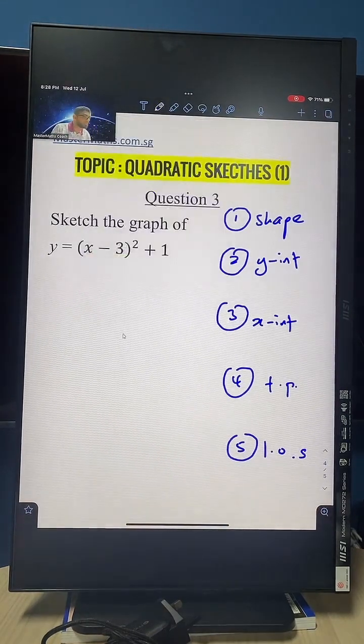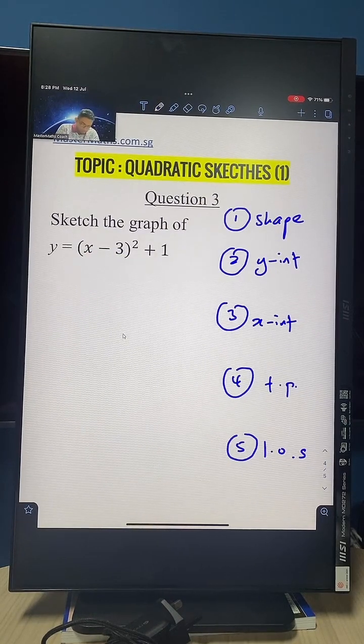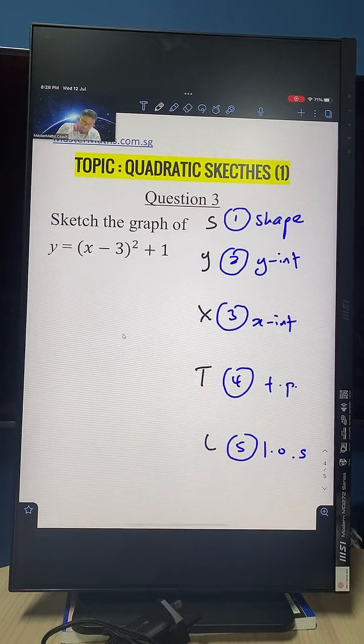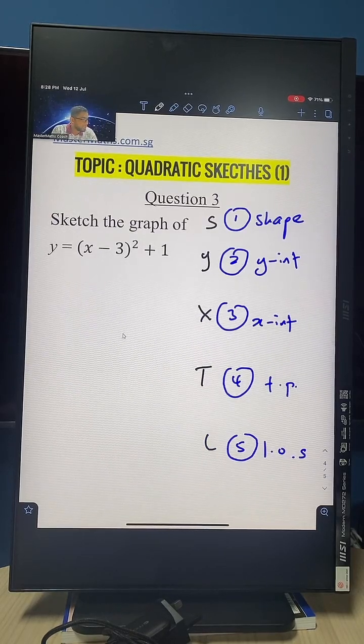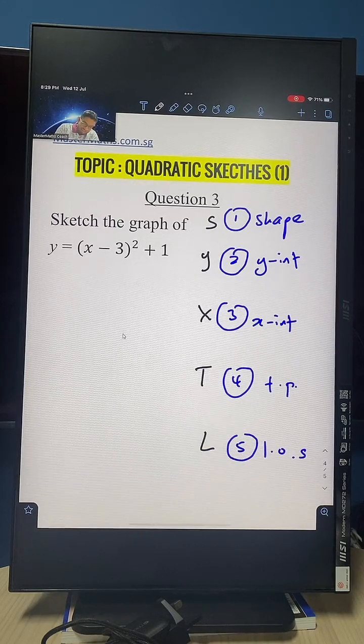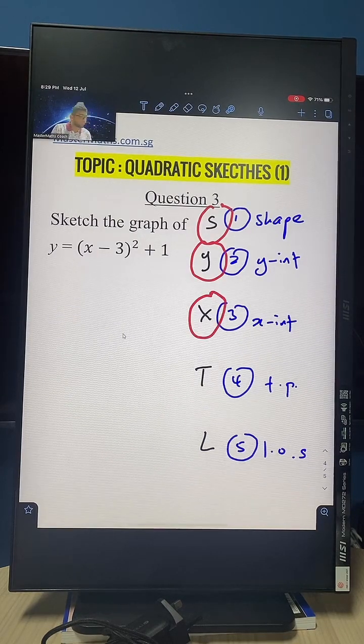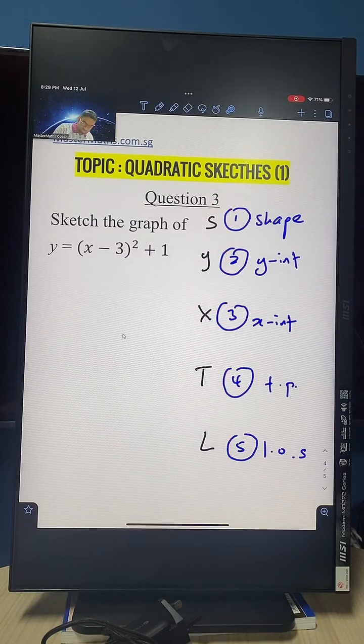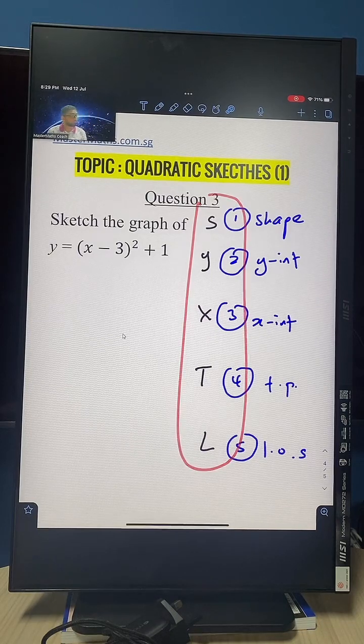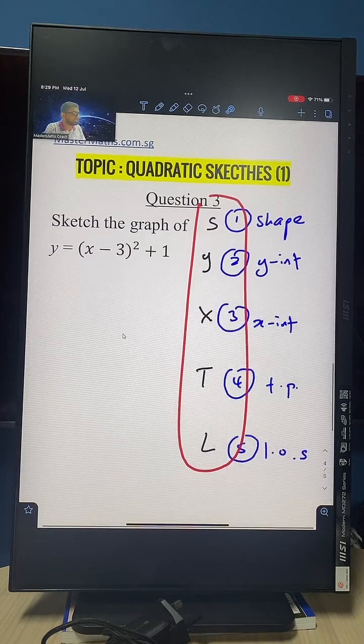If you want to put some letters to help you, that's also possible. S, Y, X, T, L. Put the 5 letters there and it will help you out, guys. S for shape, Y for y-intercept, X for x-intercept, T for turning point, and L for line of symmetry. So again, I repeat, this is a 5-step rule.